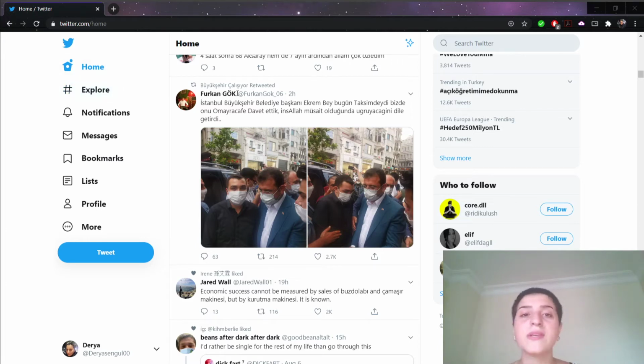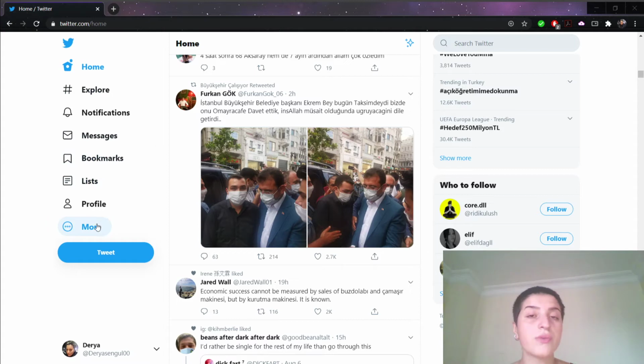So, how to skip this sensitive content warning? What we're gonna do is disable the sensitive content warning from Twitter's privacy settings. And by the way, you'll also find this option in the same place in the Android app, and also in your iPhone. So let's go and see how it goes.